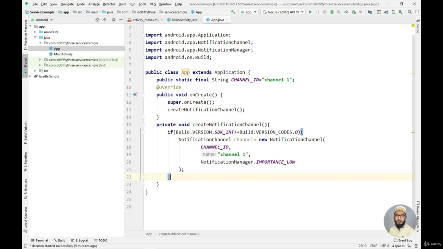Now with this channel object we have different customization options, but as we are going to use it for a service, we do not need to use them. So now let's create an object of the notification manager class, and let's get the service done.